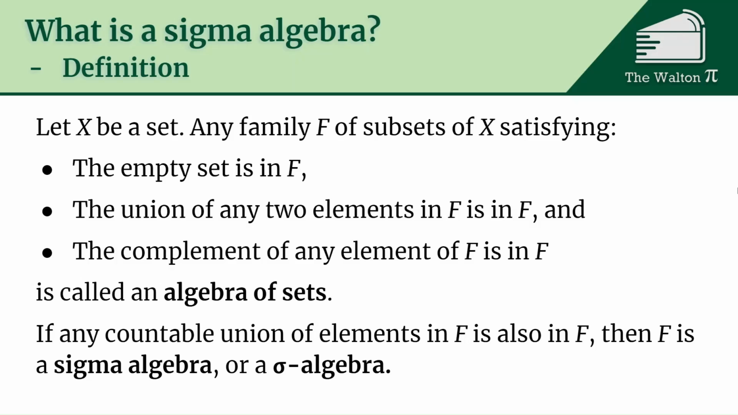If a countable union of elements of F is also always in F, then F is called a sigma algebra, or σ-algebra, where they just use the Greek letter sigma. So anything that satisfies this is considered a sigma algebra, or an algebra of sets if you don't have the countable union property. Okay, so let's look at some related definitions.